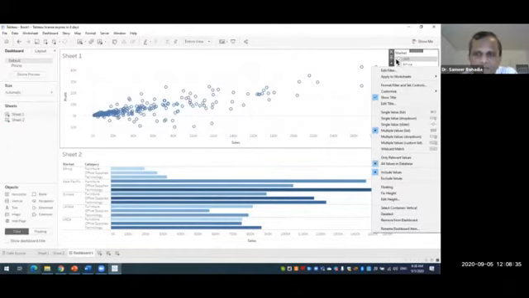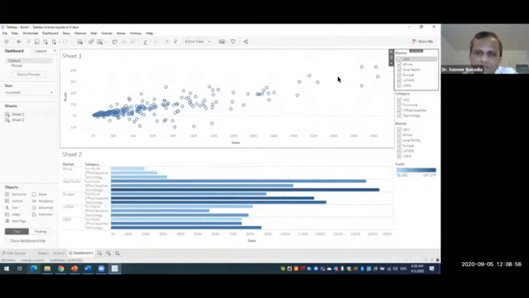Then in that case, we'll be having only 1 market filter. So if we want the effect of this market filter to be on both the sheets, then we have to select the first option over here, that is all using related data sources. So we click on this.